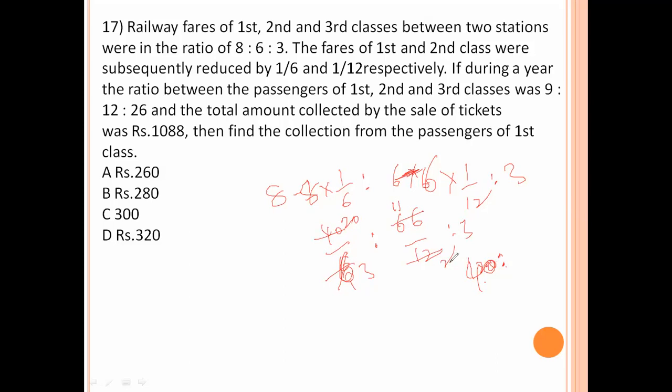Here 2 divides 6 3 times. 11 3 is 33, 6 3 ja 18. This is the fair value. This is 9 is to 12 is to 26. This is the cost value. The collection is 1088.